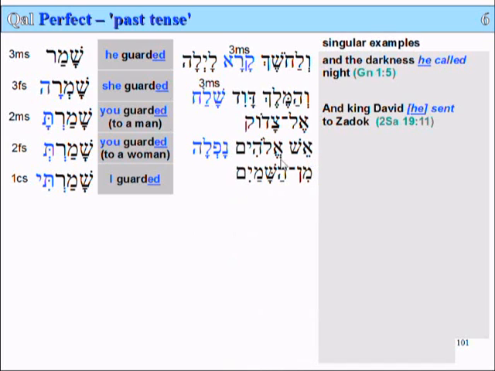Esh Elohim nafla min hashemayim. Esh is the word for fire. And the word for fire, esh, if we put a yod in there, it becomes the word ish, a man. And if we put a hey at the end of the shin, it becomes isha, a woman. So man and woman are fire. Esh Elohim, the fire of God, nafla, fell.